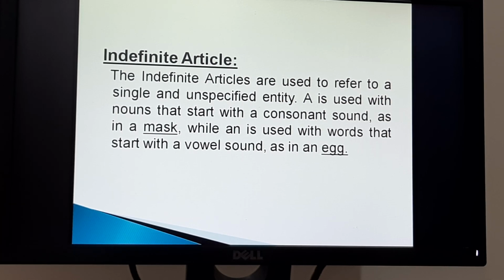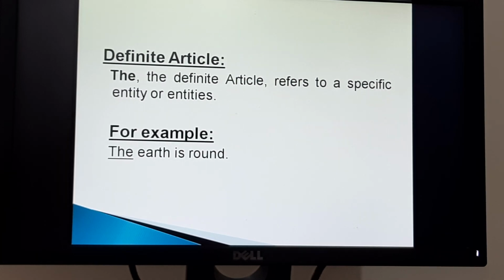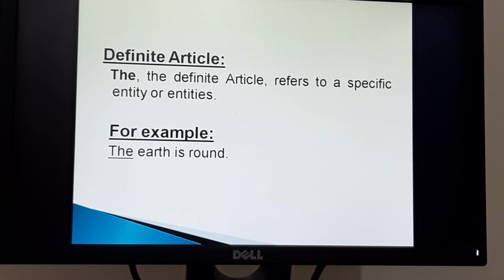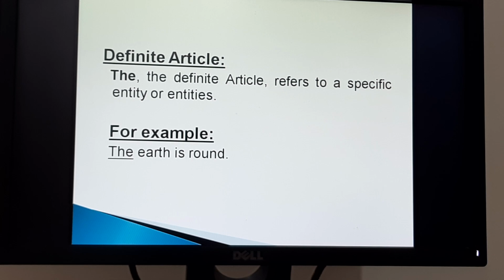Okay, now my dear learners, we will know what the definite article is. The definite article refers to a specific entity or entities. For example, the earth is round. Here the earth is something that is unique of its kind. For this reason, we have used the definite article the before it.